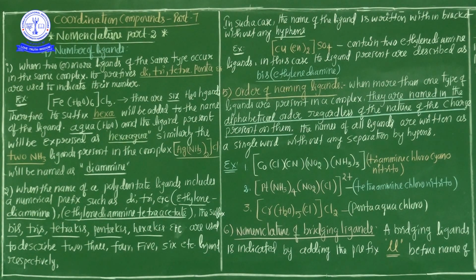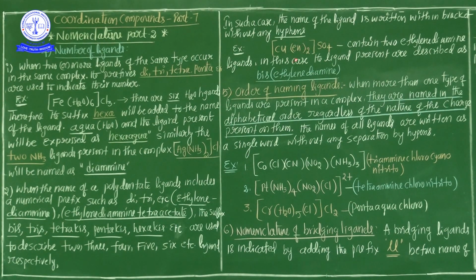The second one is when the name of a polydentate ligand itself contains di, tri, etc., for example, ethylenediamine tetraacetate. The prefixes bis, tris, tetrakis, pentakis, hexakis, etc. are used to describe 2, 3, 4, 5, 6, etc. So if it is a polydentate ligand whose name itself contains di, tri, the number of ligands is indicated by bis, tris, tetrakis, pentakis. One example is [Cu(en)2]SO4.